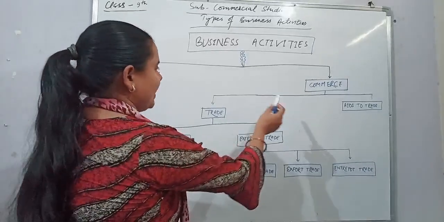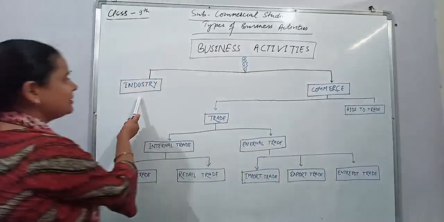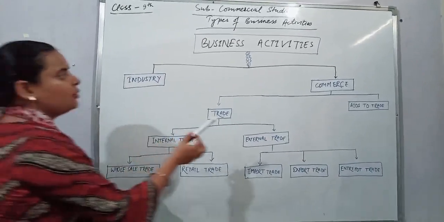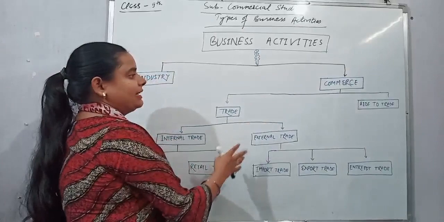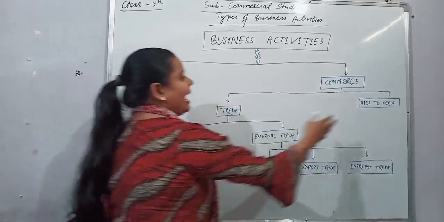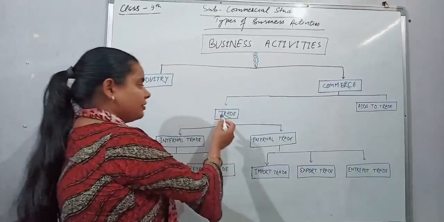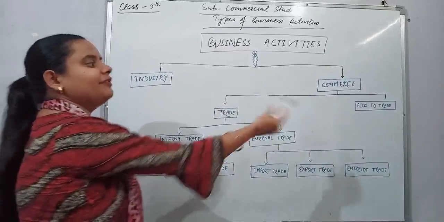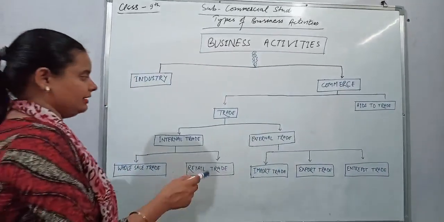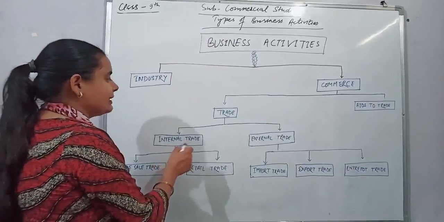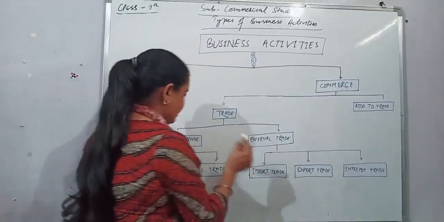Okay, our next topic is commerce. Before, we discussed industry; now we are going to discuss commerce. Commerce is broadly divided into two categories: trade and aids to trade. First we will discuss trade, then we will move on to aids to trade. Trade is also divided into two categories: internal trade and external trade.